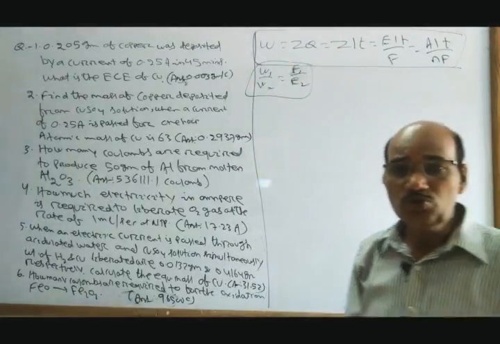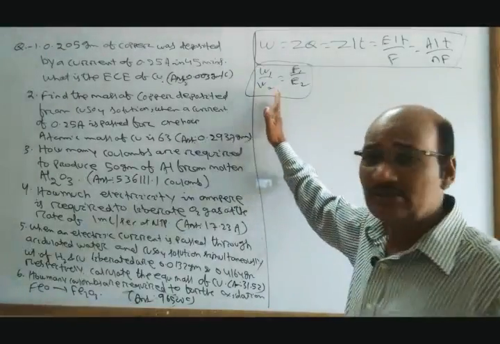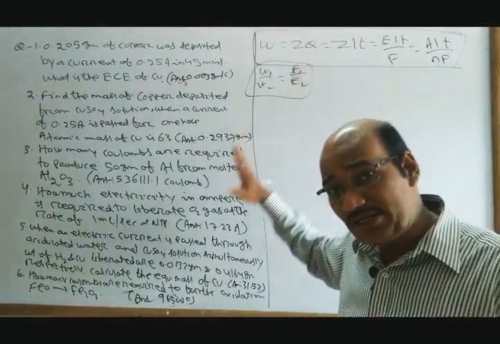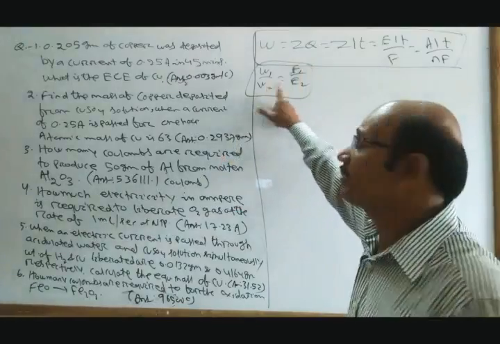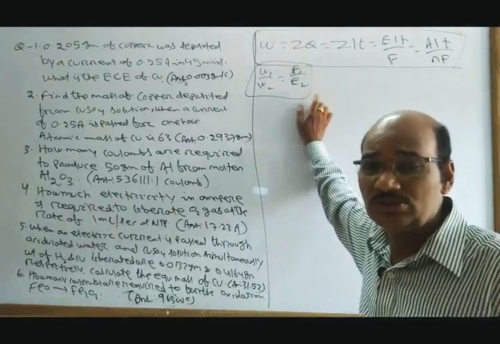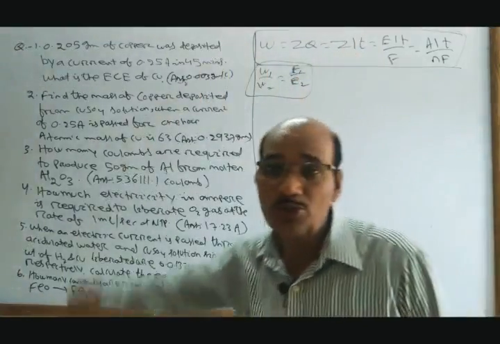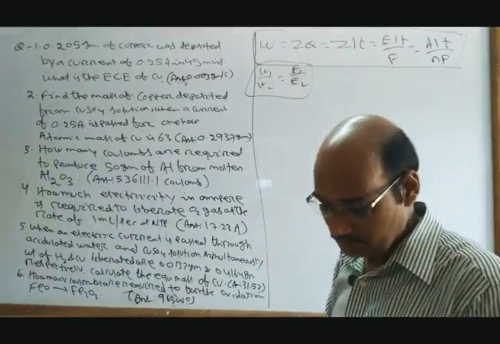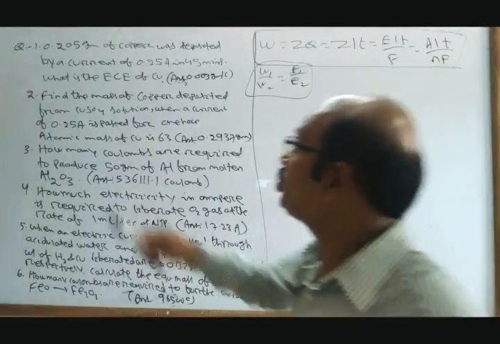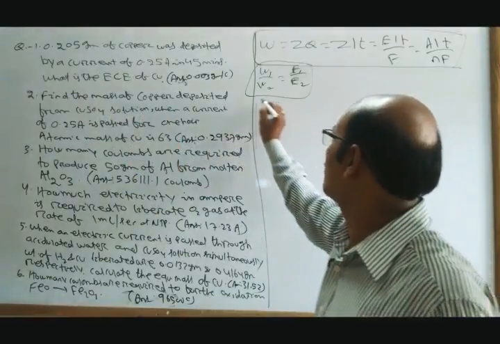If you have two different electrolytic cells, with two different substances deposited by the same electricity and having different equivalent masses, then W1 by W2 is equal to E1 by E2, which is the second law. Now basing on this, let us solve these numericals. First one: 0.205 gram of copper was deposited. Solution number 1.